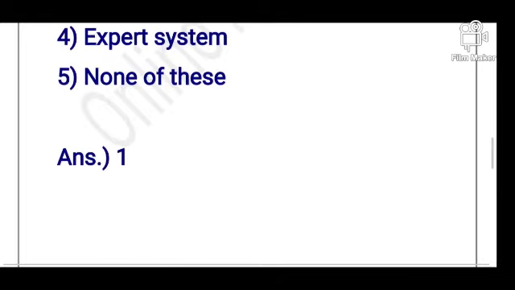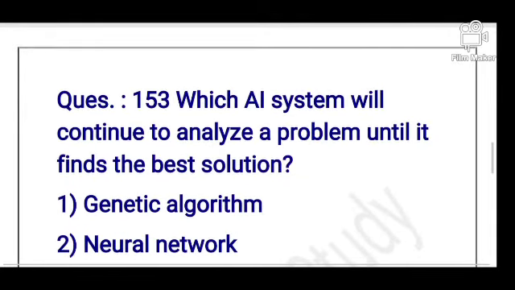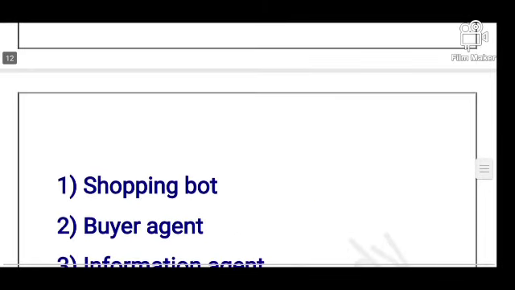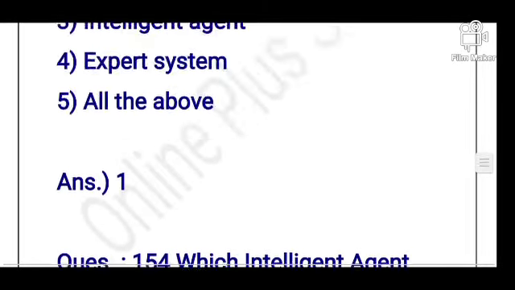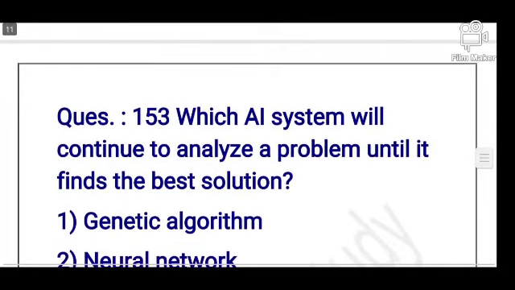So next question is: which AI system will continue to analyze a problem until it finds the best solution?